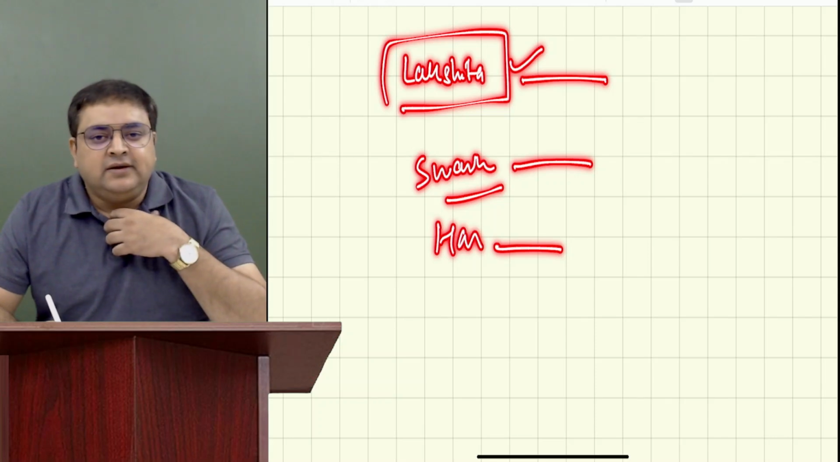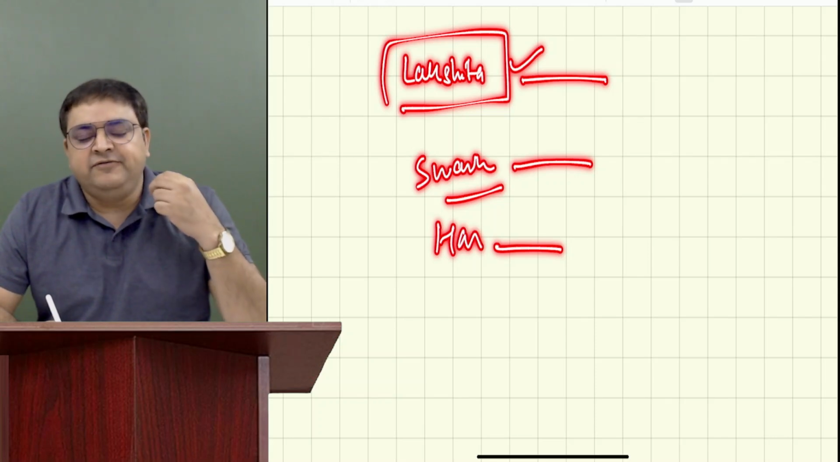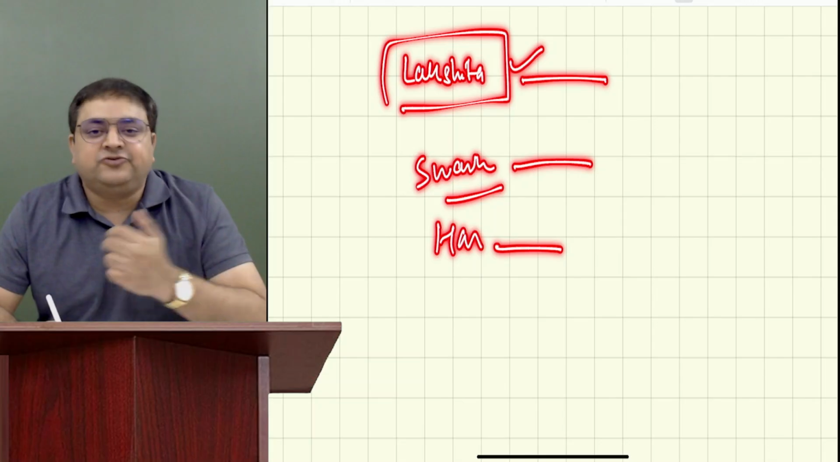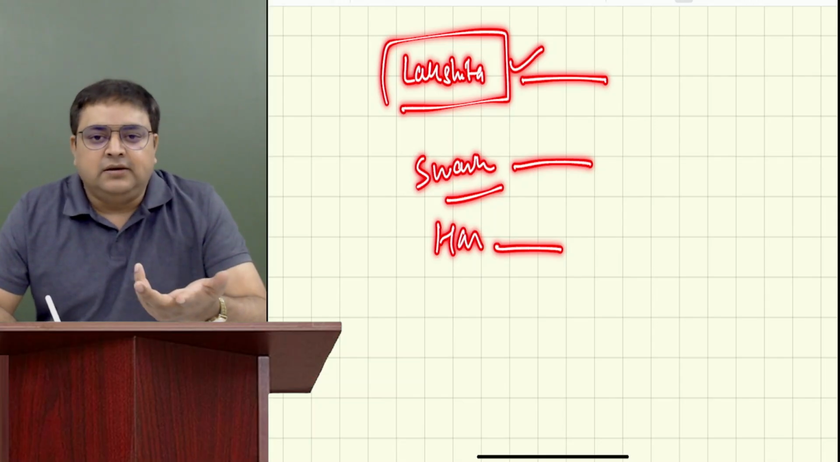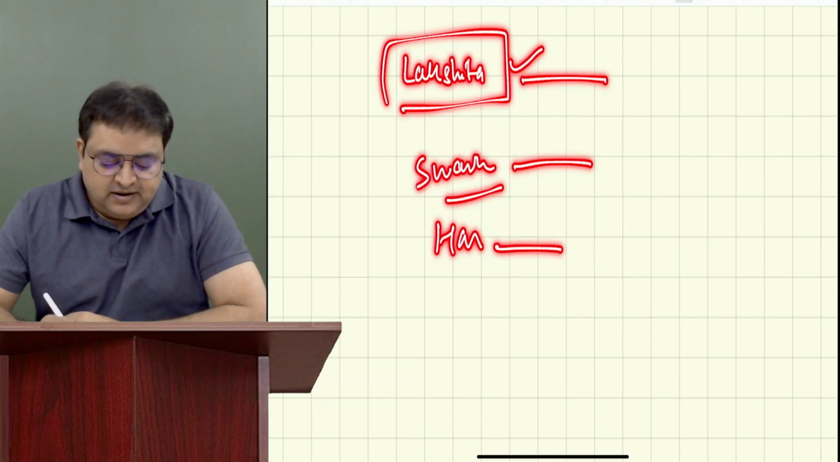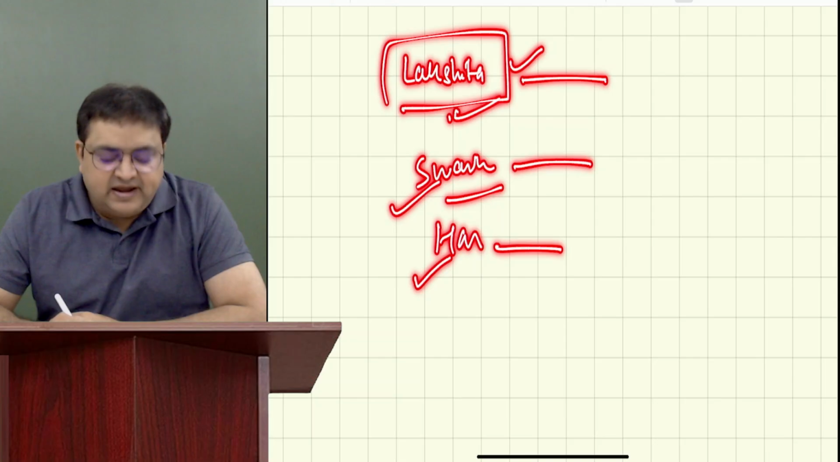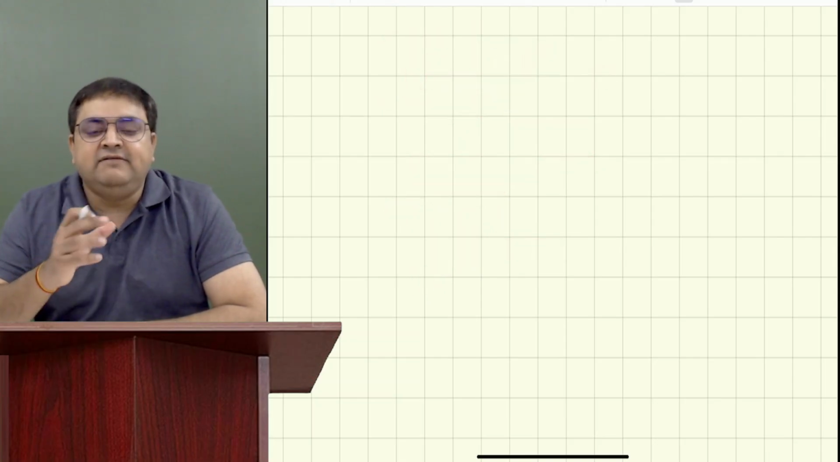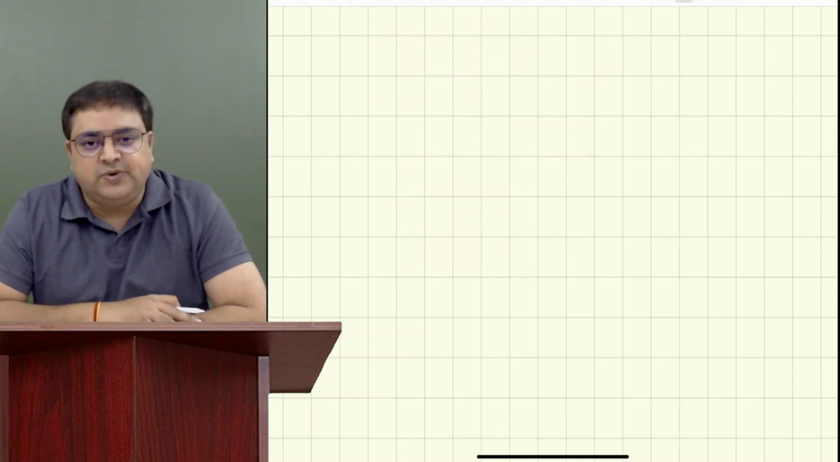Who are we? Are we an artificial person or are we a natural person? We are a natural person, right? We are not a man-made person. We are not artificial. We are a natural person. So when Lakshita, Swarnika and Hari have to pay income tax, in income tax we call them individuals. These people are individuals.